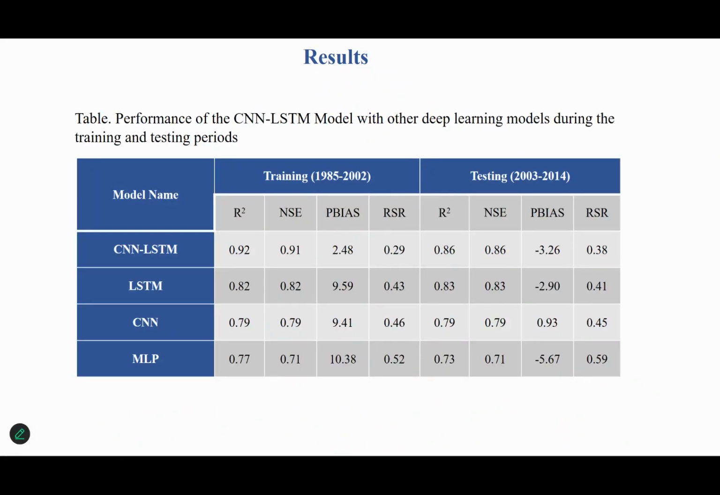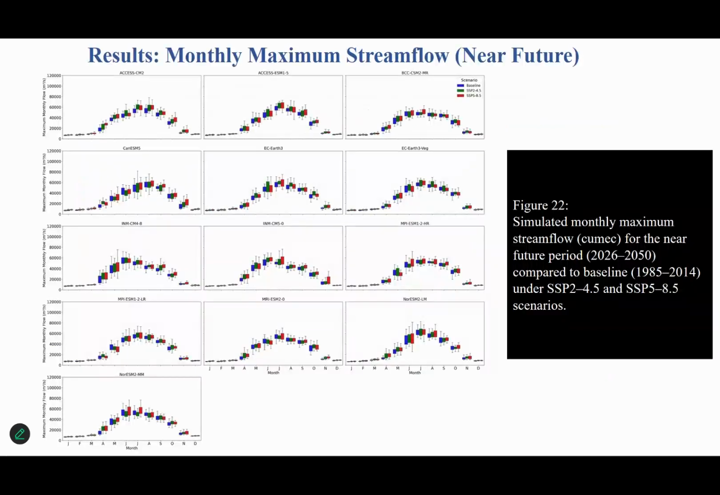If we compare the accuracy using the performance evaluation criteria metrics, here you can clearly see that our CNN LSTM model outperformed the other 3 deep learning models, and it ranks first. In the case of the training period, it could achieve accuracy up to 92%, and during the testing phase, about 86%, which is higher than the other 3 deep learning models. So our best performing deep learning model was the hybrid CNN LSTM.